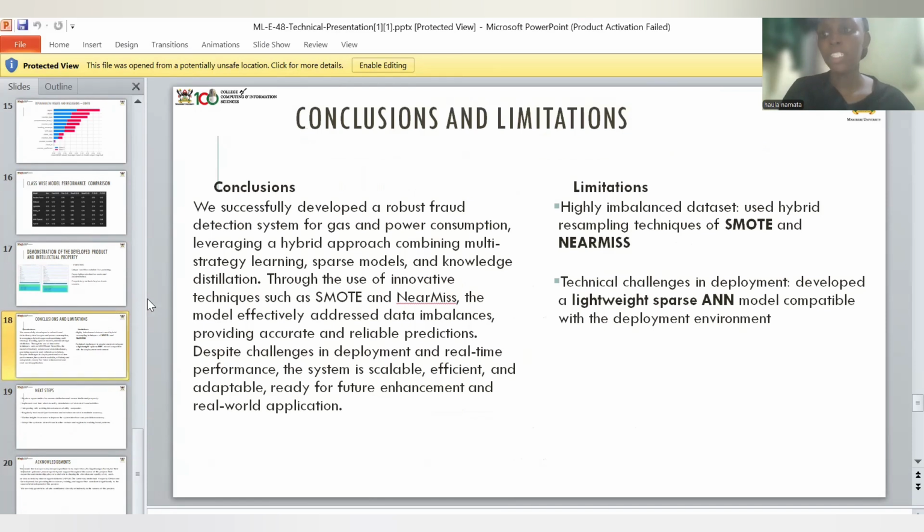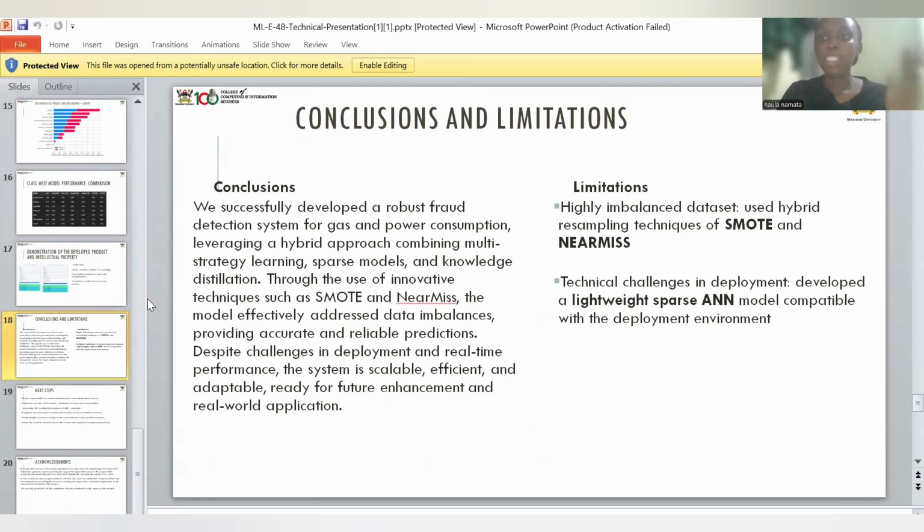For conclusion and limitations, conclusively, we were able to successfully create a robust fraud detection system that leverages multi-strategy learning, past learning, and knowledge distillation. We were able to address the imbalance of our data set using SMOTE and NearMiss, which were techniques we got from the research paper published by the company that created the data set.